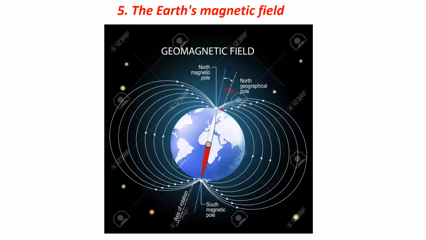Finally, we have the Earth's magnetic field or the geomagnetic field. So the magnitude of the magnetic field on the surface of the Earth varies from 0.3 to 0.6 Gauss. The geomagnetic field generation is attributed to the dynamo theory, which was proposed by Walter Elsasser. According to this theory, convection drives the outer core fluid, which circulates relative to the Earth. Now, this fluid consists of electrically conducting material.